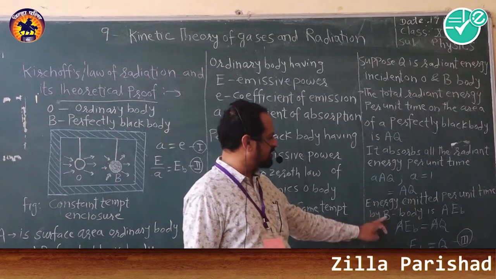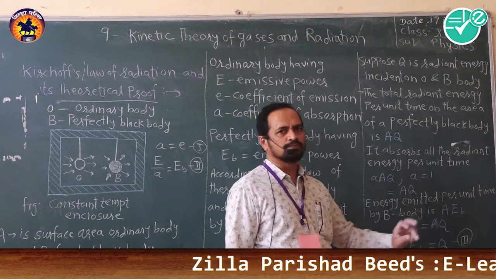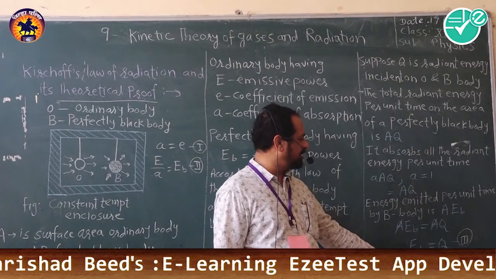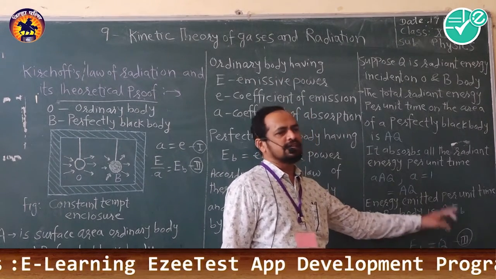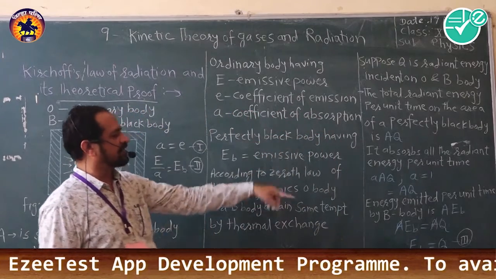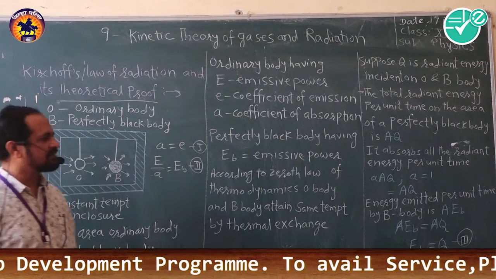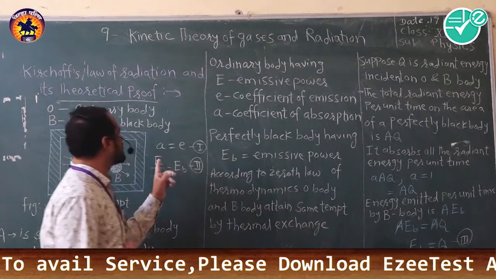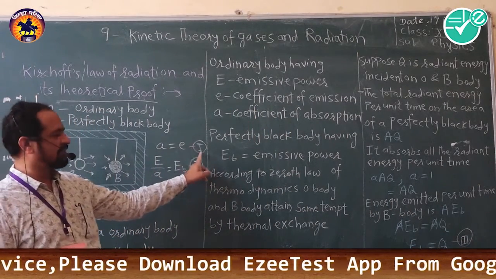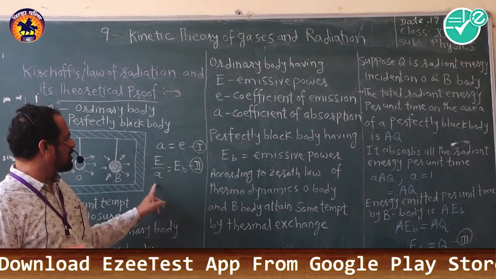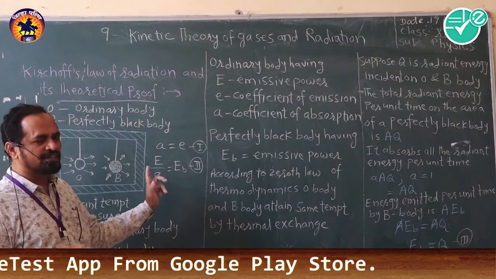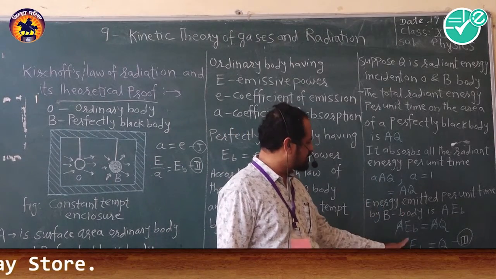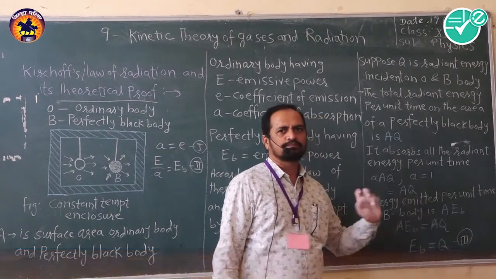So we will get the equation EB is equal to Q. It means that the emissive power of a perfectly black body is equal to the incident radiant energy. So we can call this equation number 3. Equation number 1 is a is equal to E, that is the first equation. E upon a is equal to EB is the second equation, and this is the third equation for the perfectly black body, that is EB is equal to Q.